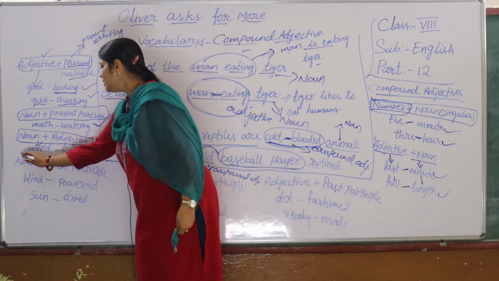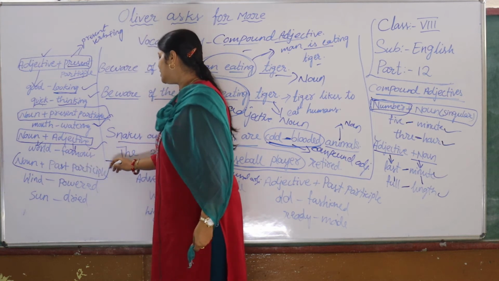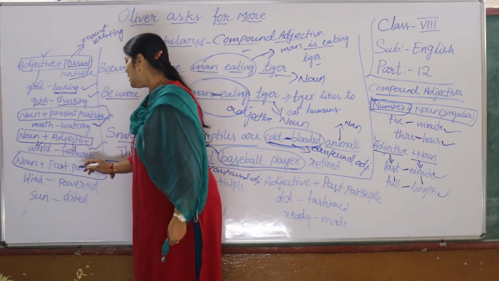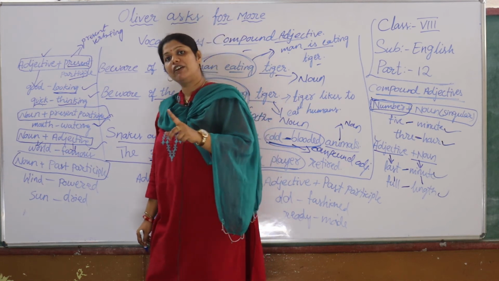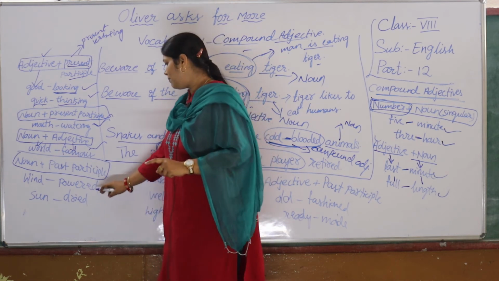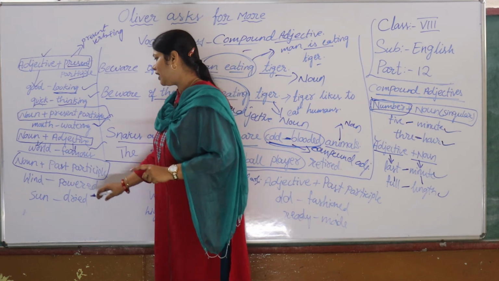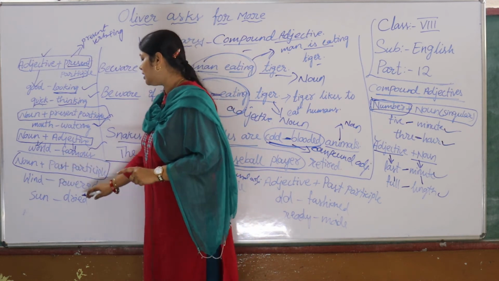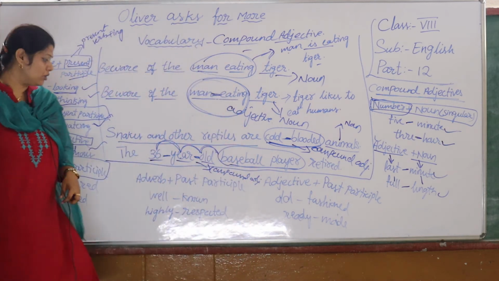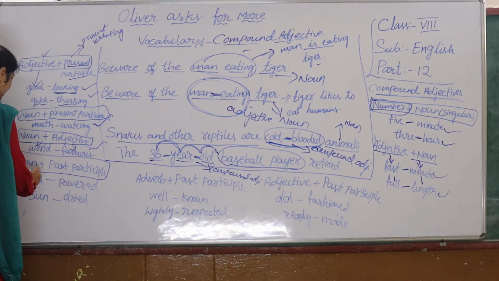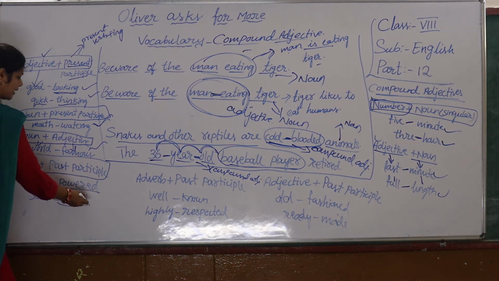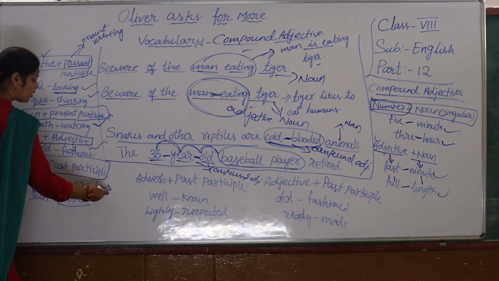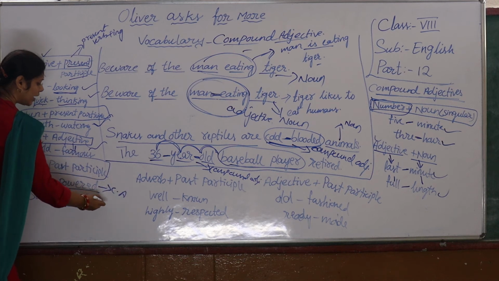Okay, the next, you can represent a compound adjective with a noun plus past participle. Children, past participle is the V3 verb form. For example, see, powered, dried. For example, noun: wind-powered, sun-dried. So here, wind is a noun, sun is a noun, and powered and dried are the past participles. Together these are compound adjectives.